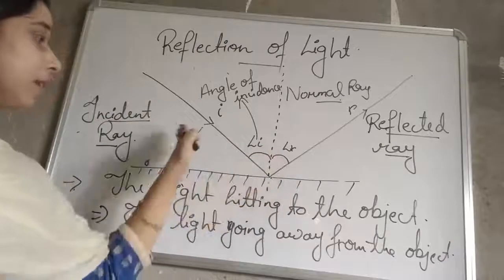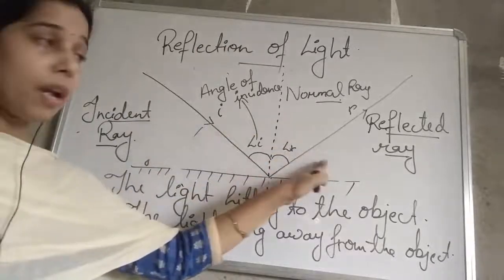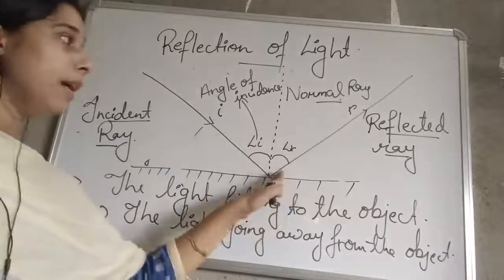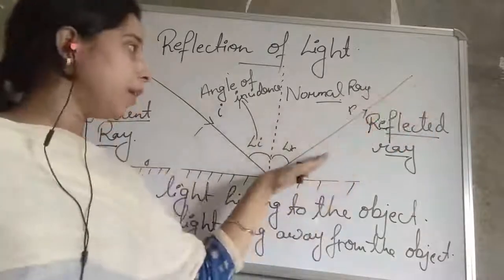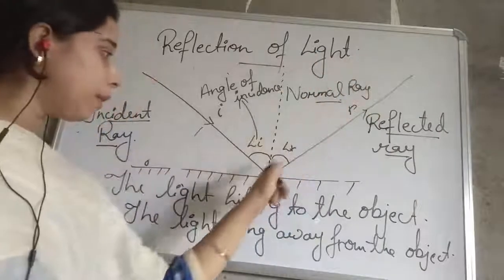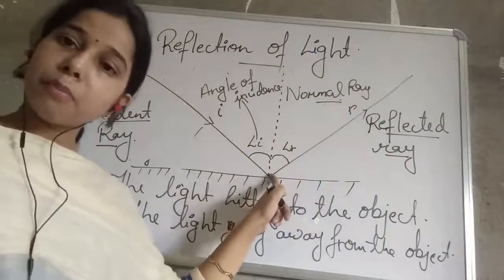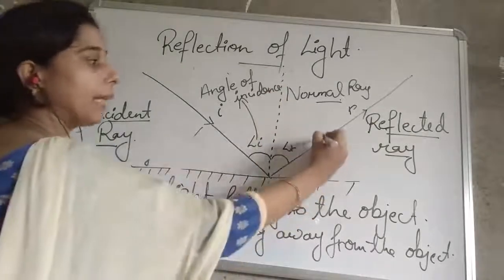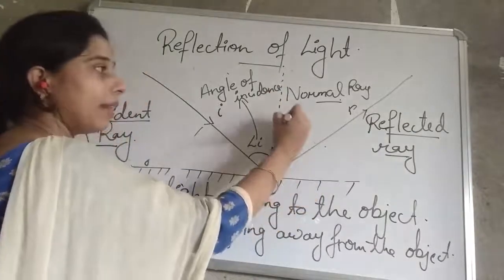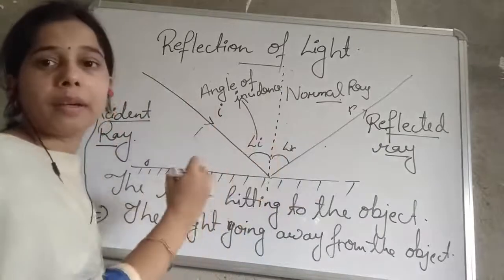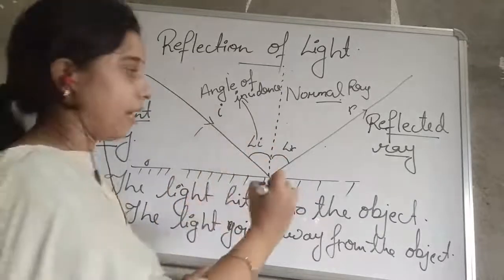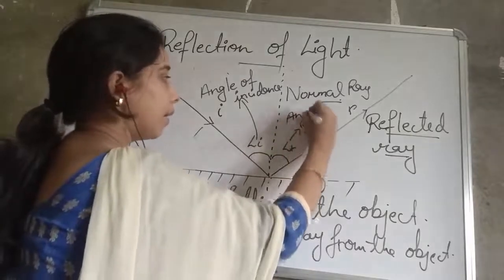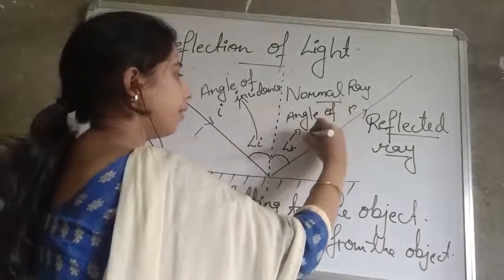One more thing is angle r. After striking this object, it sends the ray back. So here also a reflected ray is going and a normal ray, and both of them intersect at the same point.